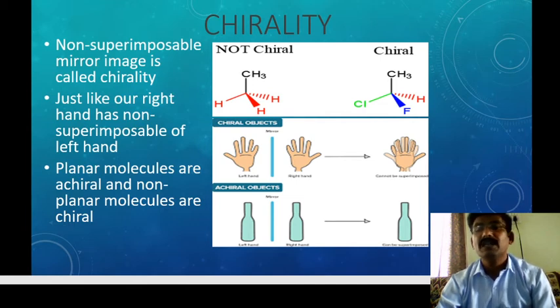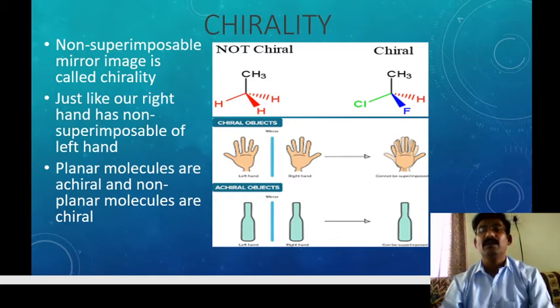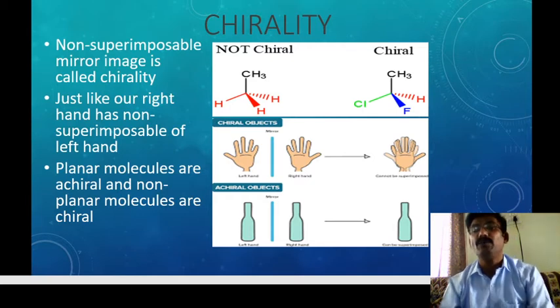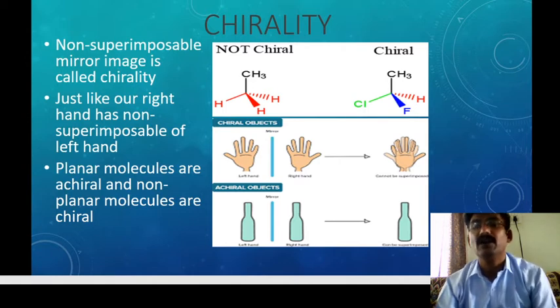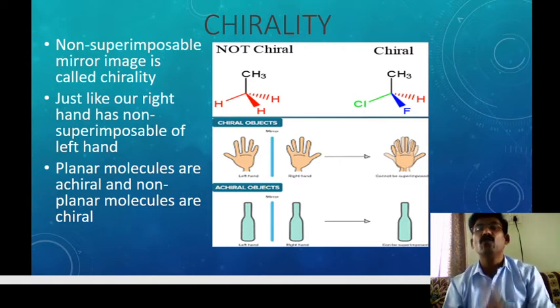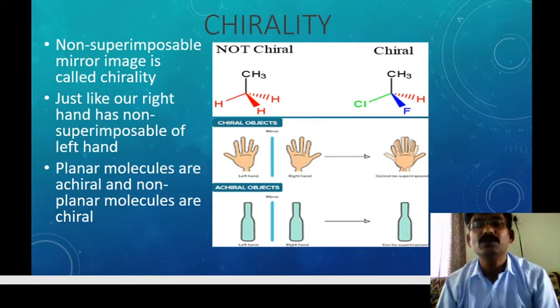But in the case of this one, CH3, Cl, F and H, four different groups are there. So this is a chiral molecule, but the other is not chiral. Lactic acid as well as this compound, both are chiral molecules. It means there should be four different groups, and they are non-superimposable mirror images.